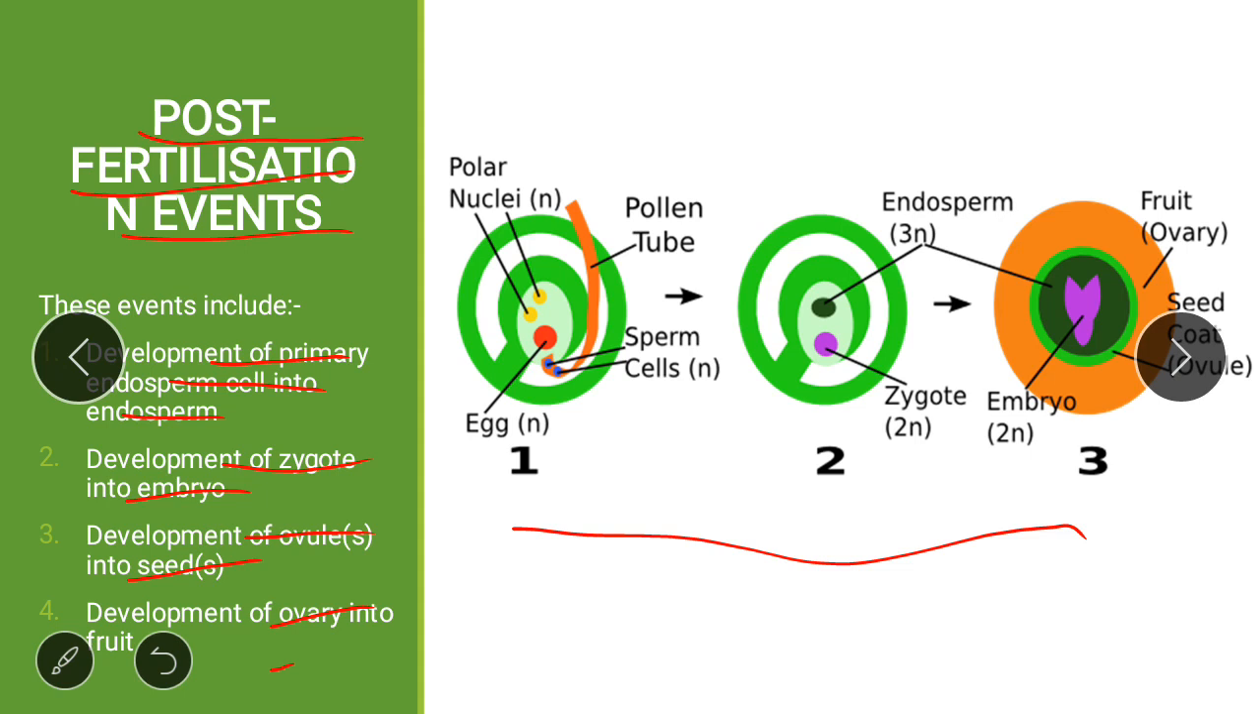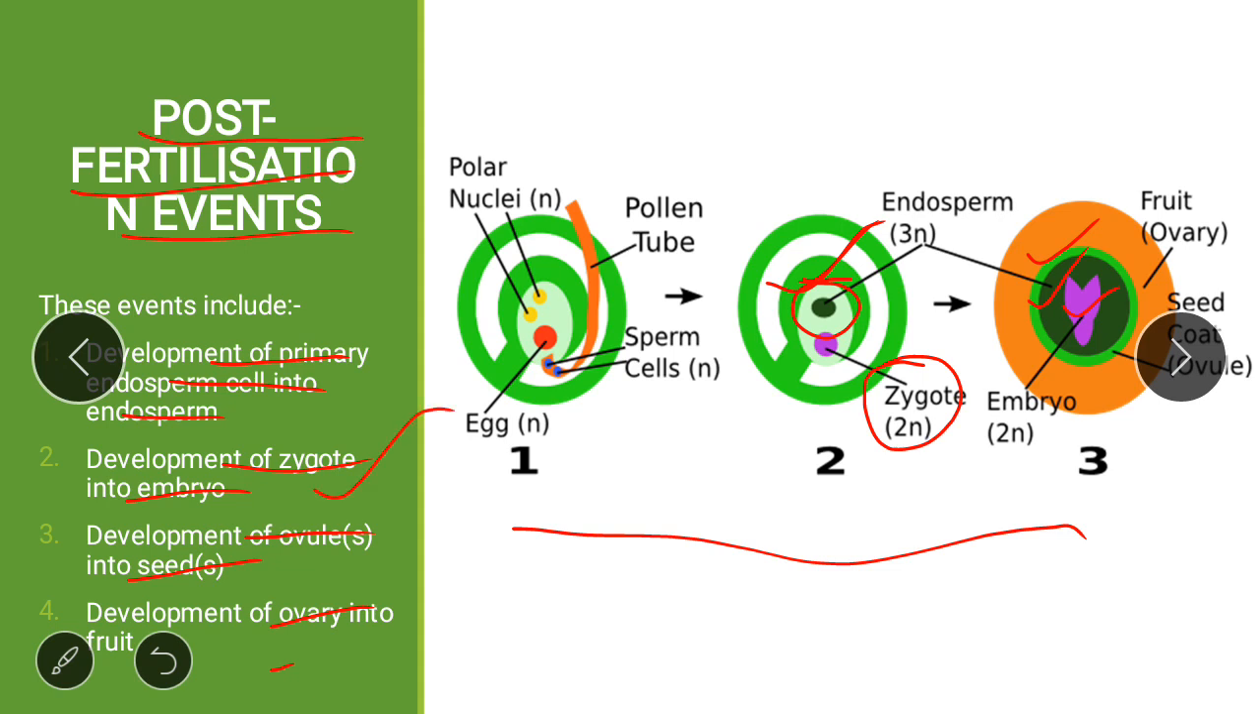Look at this diagram. Here this is the endosperm. This is the primary endosperm nucleus, which is triploid. It gets developed into the endosperm. This black color denotes the endosperm, and this is the zygote. Purple color denotes the embryo. This zygote gets developed into the embryo.